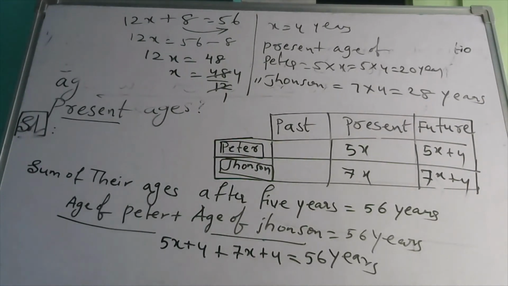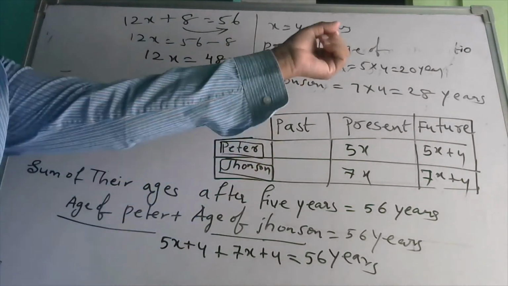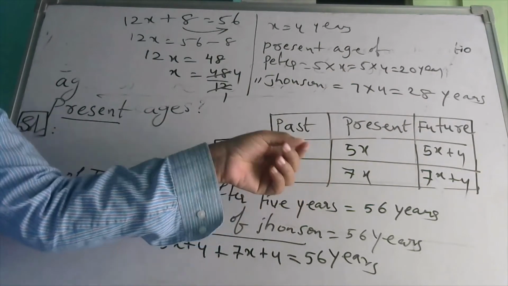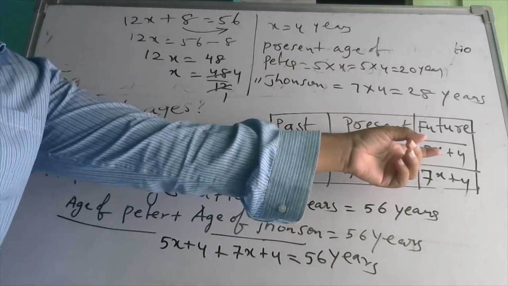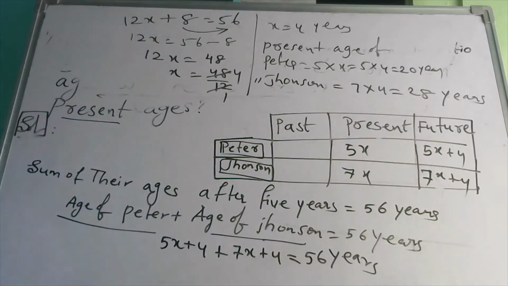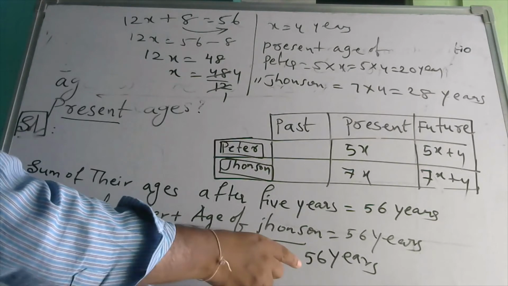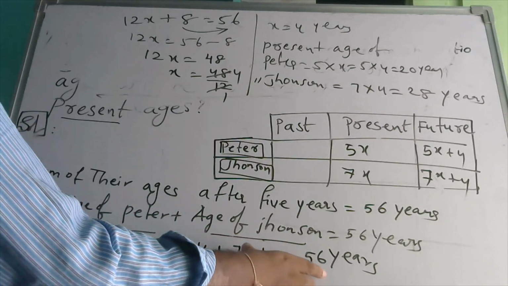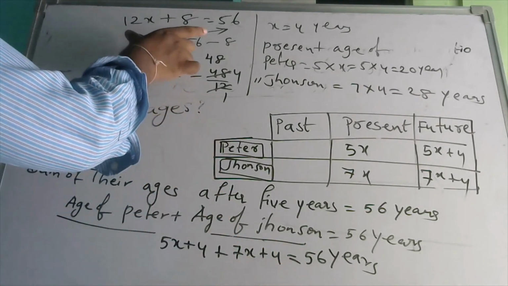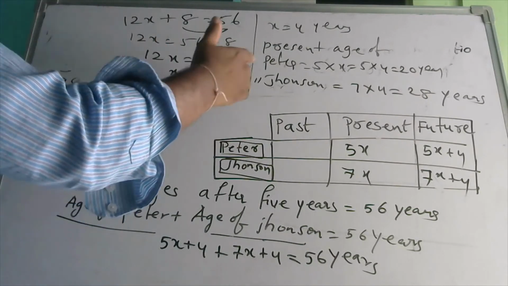What we have done? He said that ages are in the ratio 5:7. Then we assumed that the age of Peter is 5x and Johnson 7x. After 4 years, their ages will be 5x plus 4 and 7x plus 4. And he is saying that the condition is that after 4 years, the sum of their ages is equal to 56 years. Now the age of Peter is 5x plus 4 and the age of Johnson is 7x plus 4. If you add those, variables on one side and constants on the other side, you will get x is equal to 4 years.